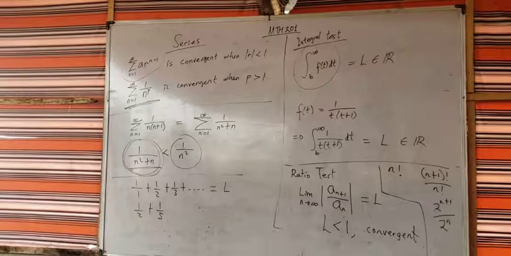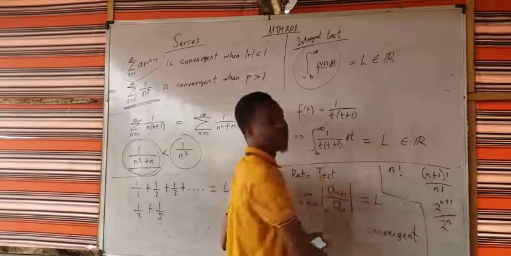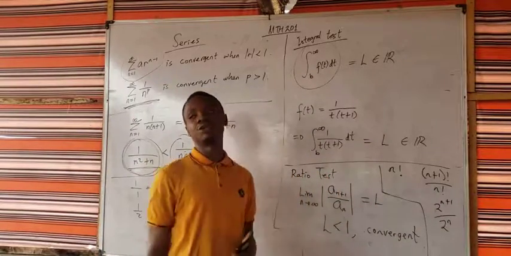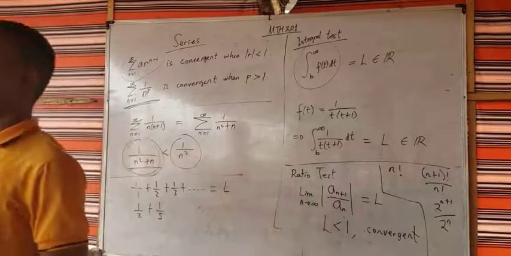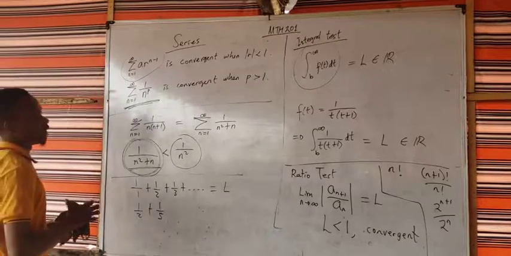We have Raabe's test. Raabe's test is usually good when you have used the ratio test and the ratio test fails. If the ratio test fails, then you can use Raabe's test. Raabe's test is quite similar to this.